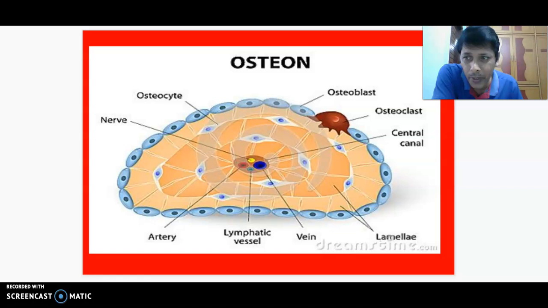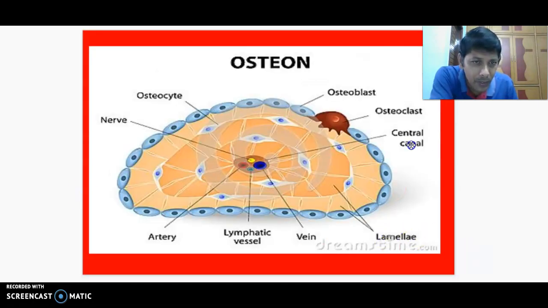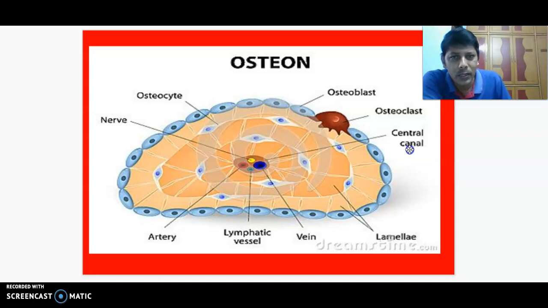The third component is the lacunae, inside which are the osteocytes. These three together, lacunae, lamellae, and Haversian canal, are called the Haversian system, otherwise called osteon.